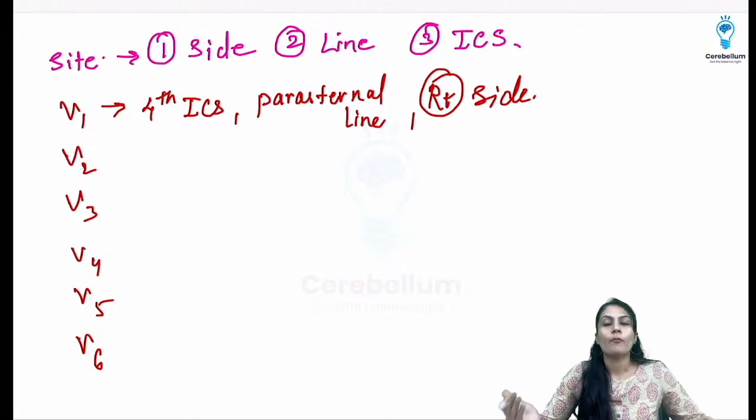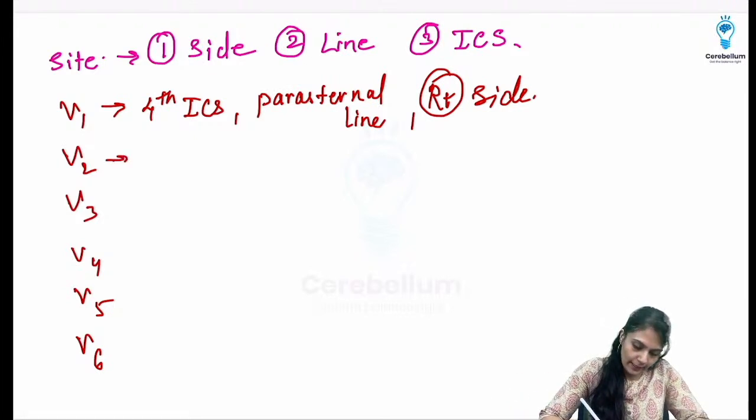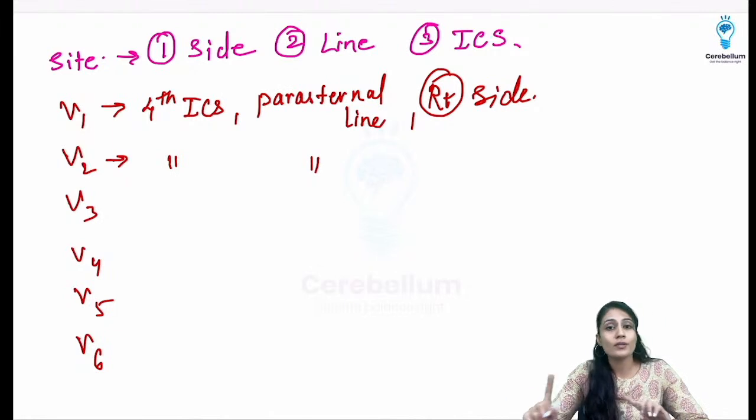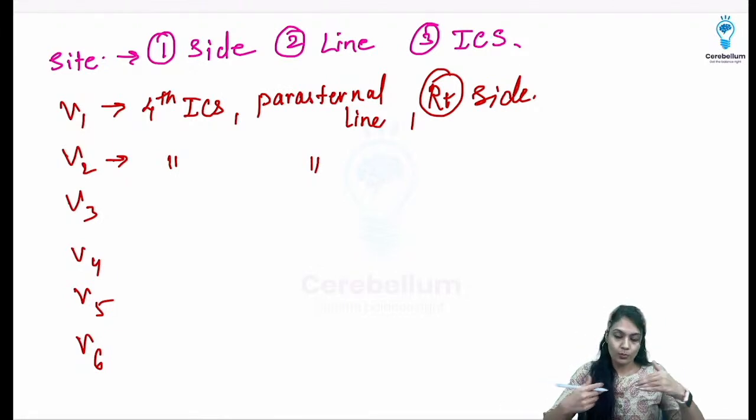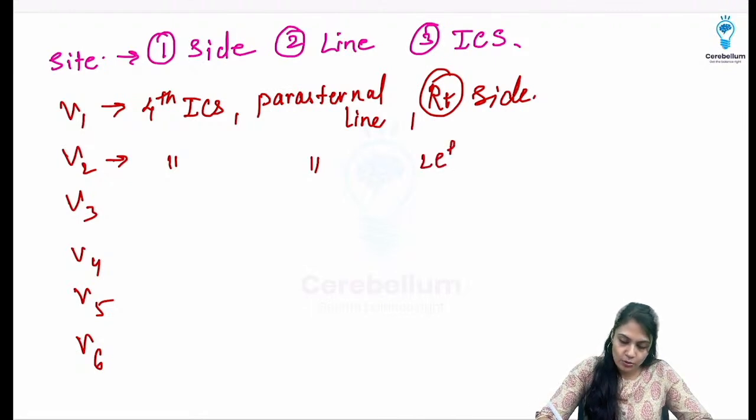Okay, and what about V2? V2 will be attached on the fourth intercostal space. I'll just do the same thing like this. So fourth intercostal space, parasternal line. What is the difference? Rather than the right side, we are just attaching on the left side over here, right? So this is going to be attached on the left side. That's the difference, right?